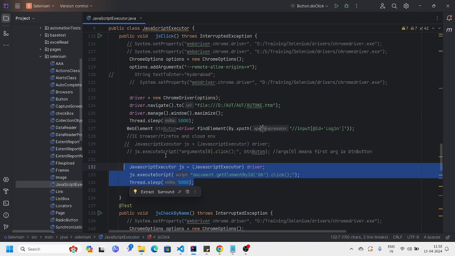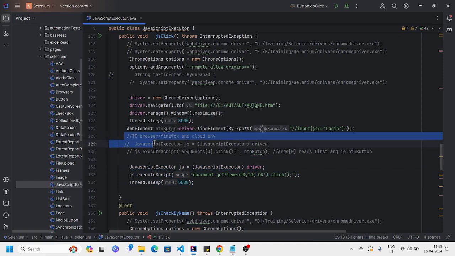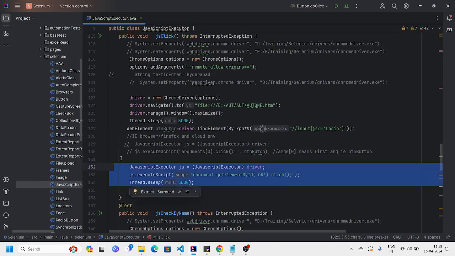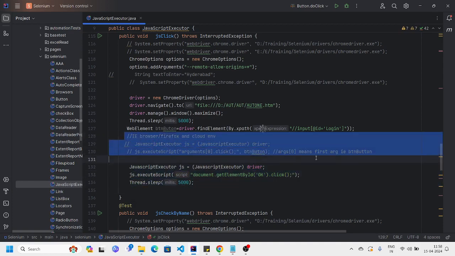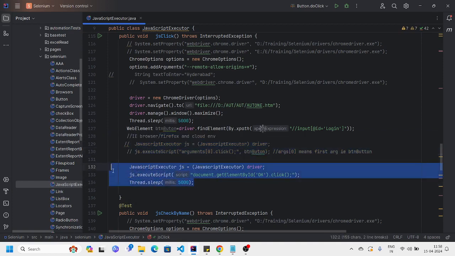Now here, what I did is, this code is working fine in Firefox. I just want to check with another browser, so why would I execute it again on Firefox? No need, right? I am executing this code for another browser, IE or Chrome. In that way also we can use comments. Okay, I hope you got a complete idea about comments.